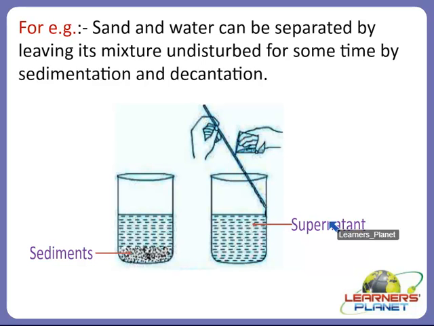Alright, so now let's move on to the next process other than sedimentation and decantation. Why do we have to move on to the next process? Because by sedimentation and decantation we cannot obtain pure water, or pure liquid, and that is why we need some other process which can remove the lighter impurities present in the water, right? We have to learn the next process, which is known as filtration.